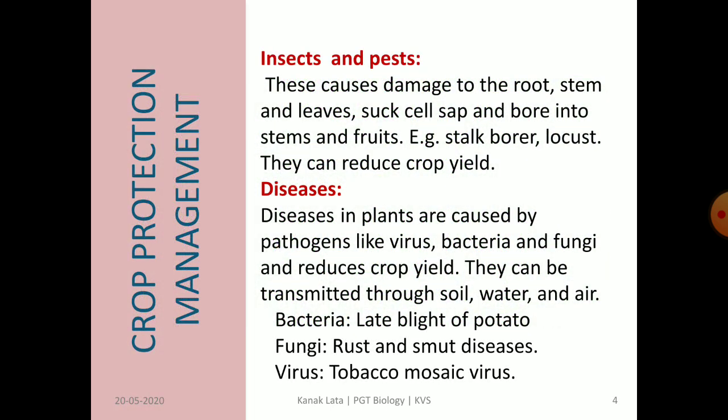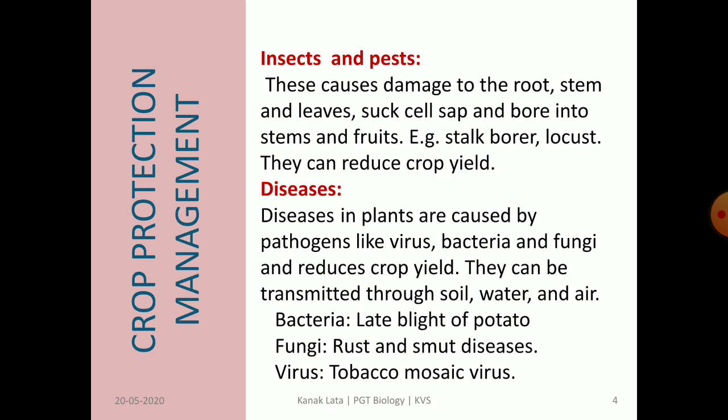Now it is about insects and pests. Insects and pests damage each and every part of the plant. That is, they can damage the root, stem and leaves. These insects and pests consume the cell sap and bore into the stem and fruits, and hence reduce the yield of the crop. Common insects and pests are stalk borer and locust.